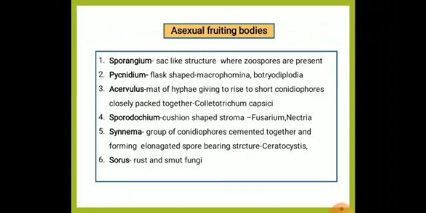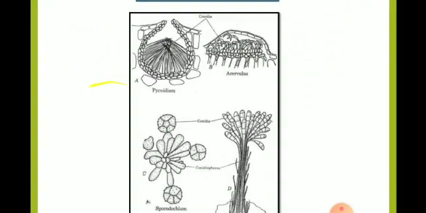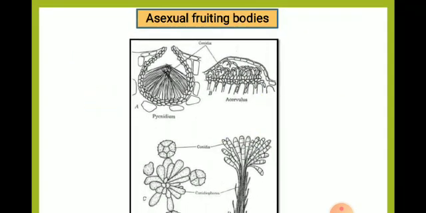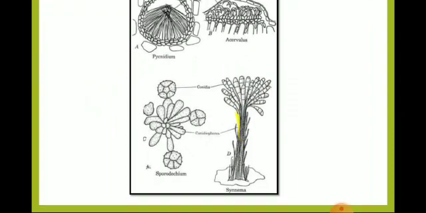This is mainly produced by Ceratocystis species, which cause pineapple rot in pineapple, or sett rot in sugarcane. Next, sorus, sori in plural, which is produced by the rust and smut fungi. We can see the smut balls, that is a ball-like structure. These are the asexual fruiting bodies: pycnidium, acervulus, sporodochium, and synnema.